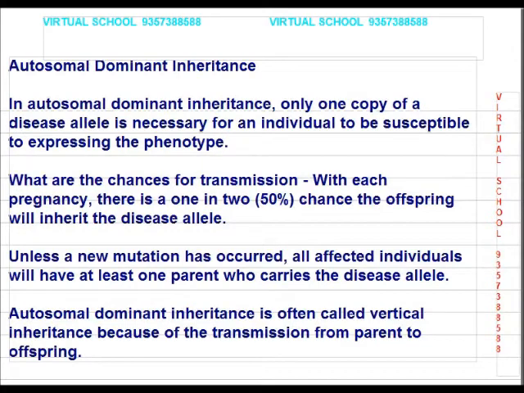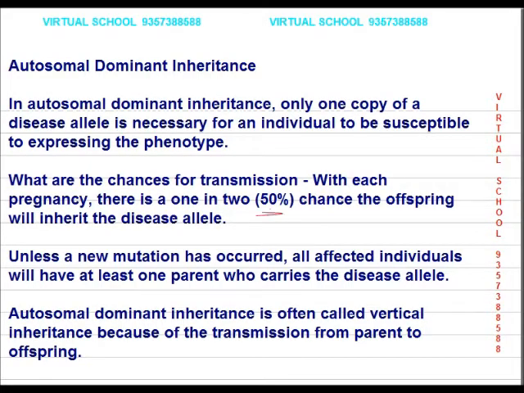Now, the first one is the autosomal dominant inheritance. In autosomal dominant inheritance, only one copy of a disease allele is necessary for an individual to be susceptible to expressing the disease, or the outer appearance. Now, what are the chances for transmission? Chances are exactly 50% that offspring will inherit the disease allele.